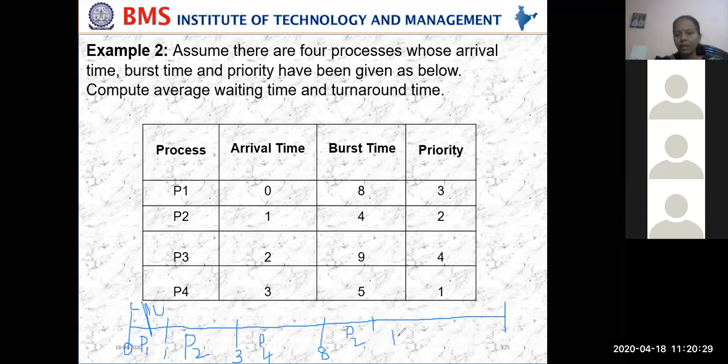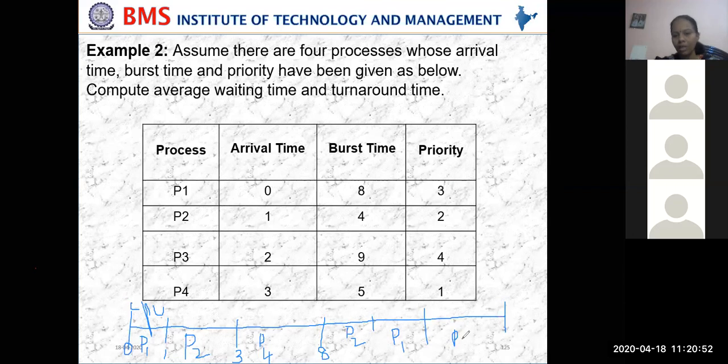P3 is arriving. After P1 and P4 are completed, and P2 we have given, after P2 completion, which one should I give? P1. After P1, the last one is which one?